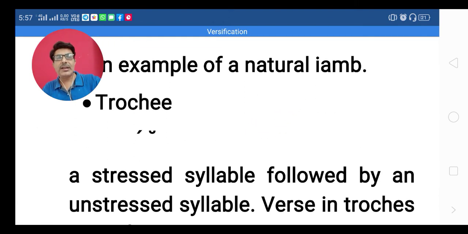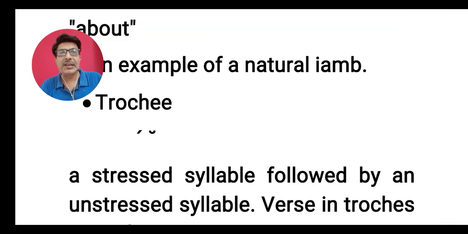Okay, now let's take another example of a foot in English poetry, and that is trochee. You can see on the screen two signs I have written. The first sign is that of stress, and the second sign is that of unstress, a half circle.